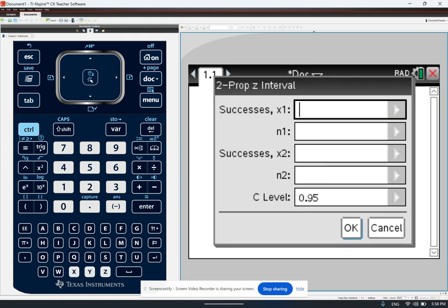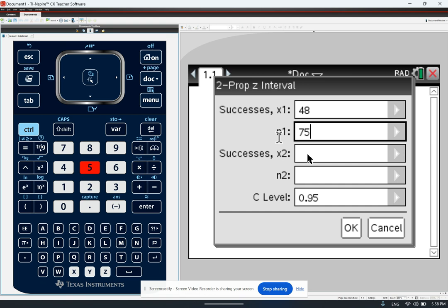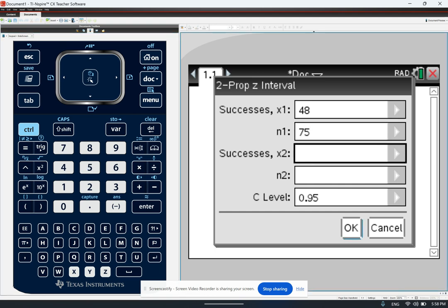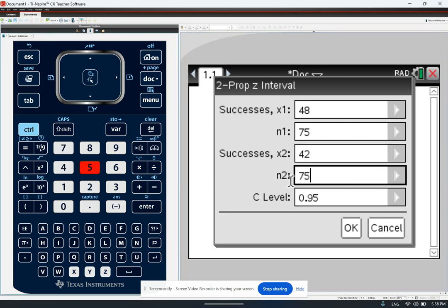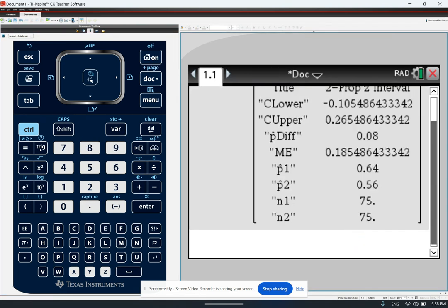And for the golden, we have 48 out of 75. And for the red, it's 42 out of 75. And we just have to carefully change the confidence level to 0.98.